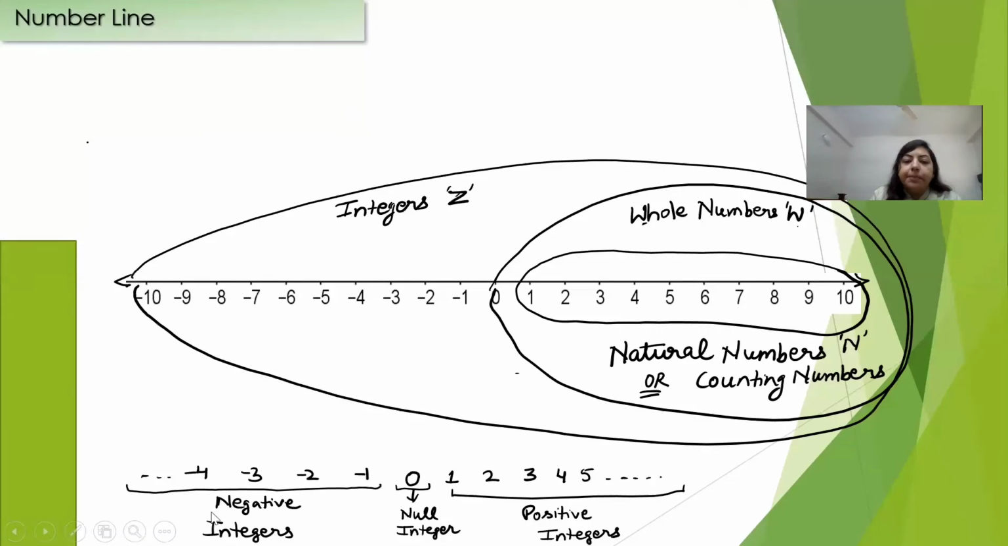Look down here. This is a part of a number line. Here we can see I have written something here for you. See here, all the numbers to the right side of 0 are known as positive integers. That means the natural numbers are also known as counting numbers and also known as positive integers. 0 itself is known as a null integer because it does not include any negative or positive sign. And all the negative numbers like -1, -2, -3 on this number line are known as negative integers.